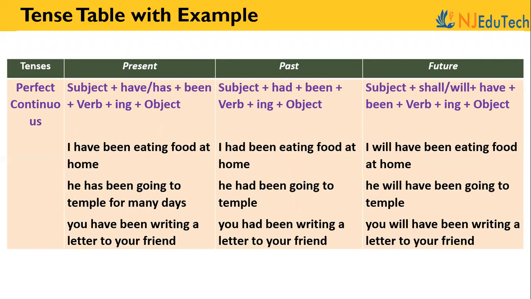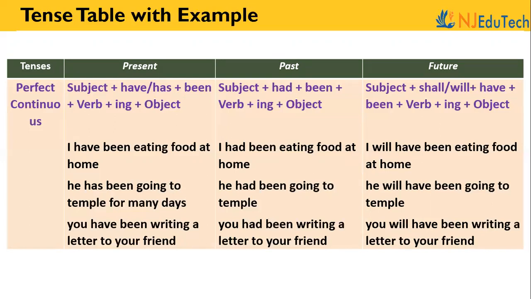Perfect continuous tenses. In that one, for present tense, we have subject plus have or has plus been plus verb in the ing form plus object. And in the past tense, subject plus had plus been plus ing form plus object. And in future tense, shall or will plus have plus been plus verb in the ing form. I have been eating food at home. I had been eating food at home. I will have been eating food at home.